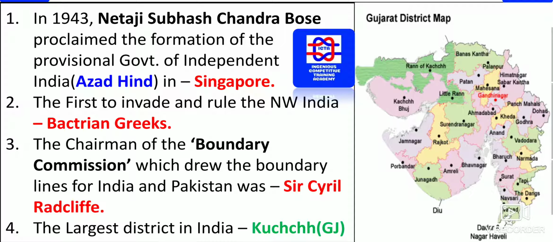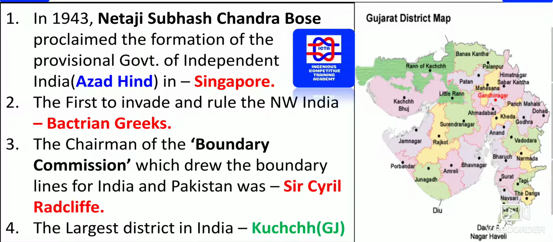In 1943, Netaji Subhash Chandra Bose proclaimed in Singapore the formation of the Provisional Government of Independent India, also known as Azad Hind Fauj, which is also known as the Indian National Army. The first to invade and rule northwest India were the Bactrian Greeks. This is one thing you have to remember.